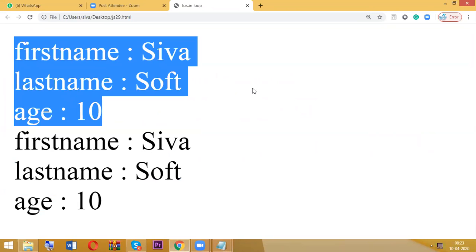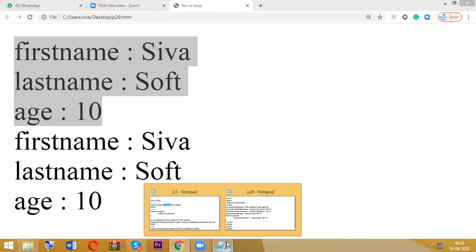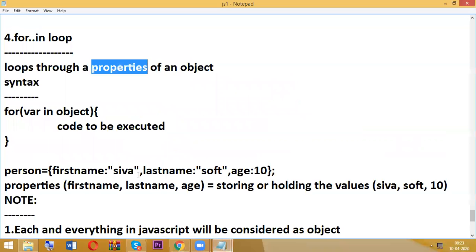For in loop. But in real time, this concept is very, very important, especially with JSON, JavaScript Object Notation. At those types of situations, it's very, very important. But right now, whether it is loops, conditions, everything, we are just learning the subject. Okay, fine. So next,